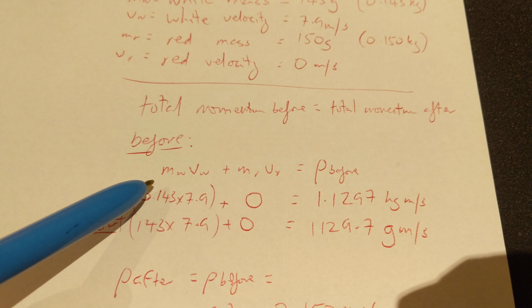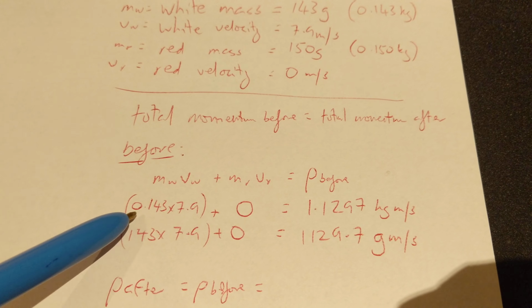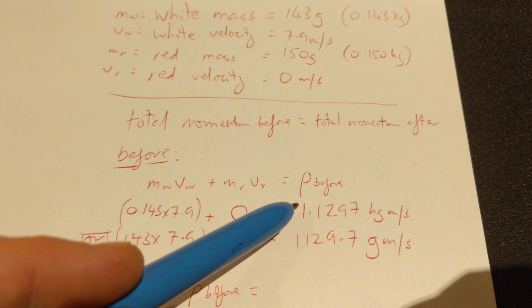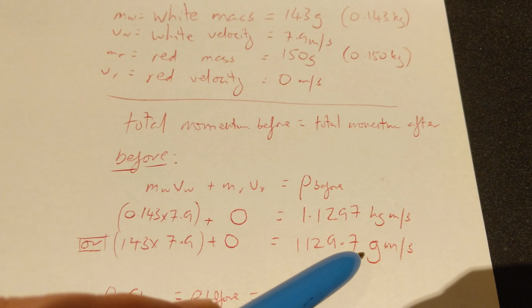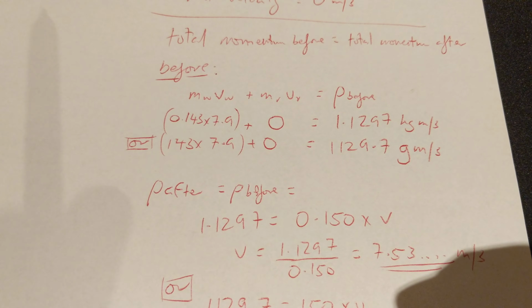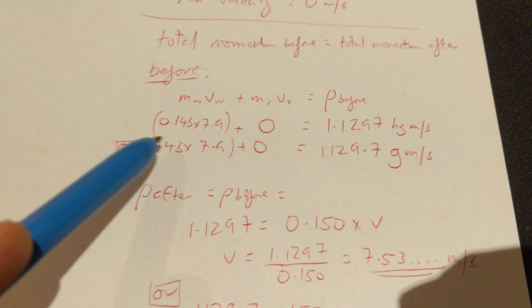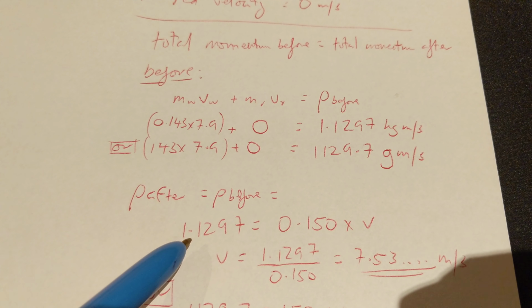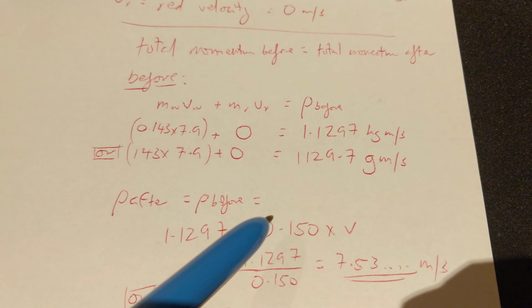Momentum before is just the momentums of the white ball and the red ball. The white ball's momentum is that, the red ball's momentum is that. Add them together and we get that. This one in kilogram meters per second, this one in gram meters per second, so we've left it in grams on this one. Total momentum after is the same as before. So if we take the one that's done in kilograms, we can say that 1.1297, that's the momentum before, is equal to the momentum afterwards.